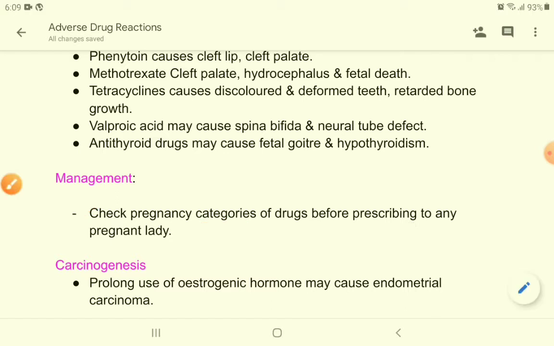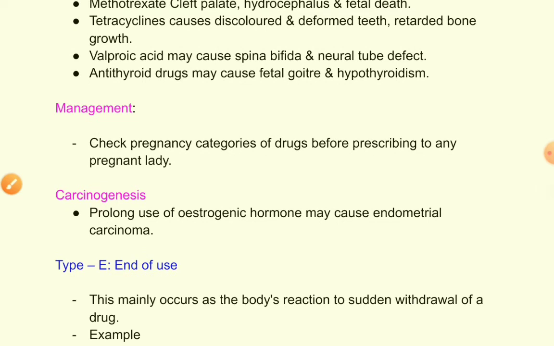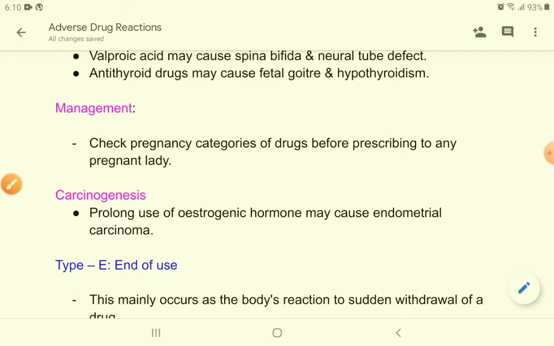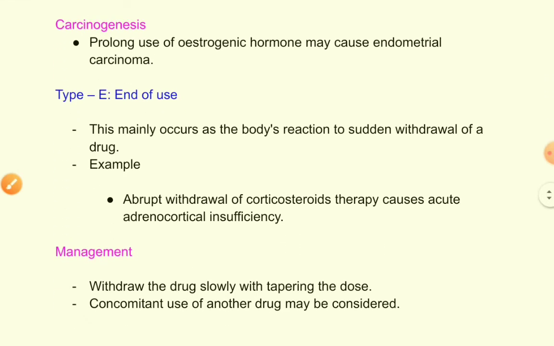Then carcinogenesis. If you use some drugs for a prolonged period of time, then carcinogenesis can occur. A patient can develop cancer from prolonged use of these drugs. For example, estrogenic hormone may cause endometrial carcinoma. Many women take oral contraceptive pills and they contain estrogen hormone. So prolonged use of these drugs can cause endometrial carcinoma.